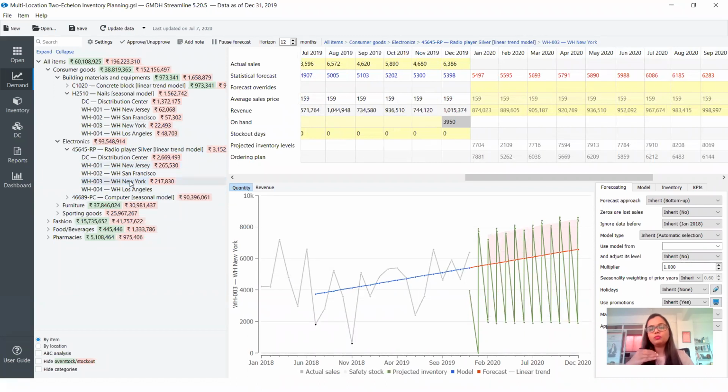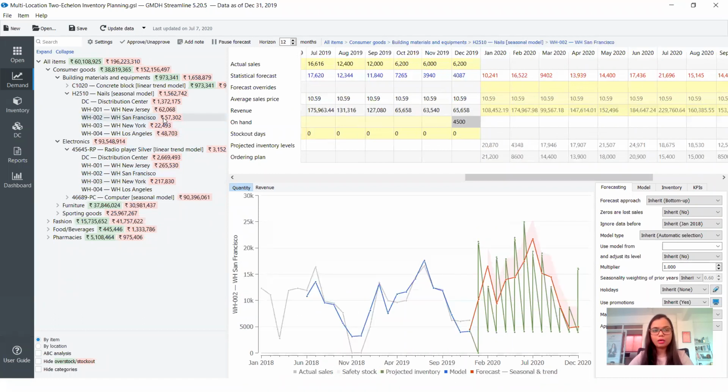That's the beauty of the system, that we can drill down to the lower level and automatically look at how the past historical data looks, and what different parameters we can extract from here. When I have selected this particular item, I can see that this is my actual sale. The gray line represents my actual sale. The blue line is the model fitment.